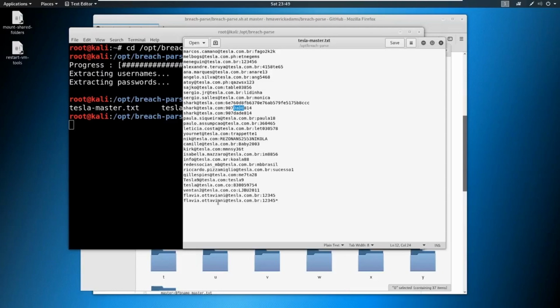So this is something that's interesting. This user down here, 12345, probably not going to get in with that on a company like Tesla, but you never know. But this is what we would do. We would take the usernames and we would throw these passwords at it, and that's called credential stuffing. And then we would take these usernames and all the known usernames, and we would spray passwords at them, like fall 2019, like we talked about in the last video. That's password spraying. So this is an important and very critical part of information gathering, is gathering these usernames and these credentials. Right off the bat, you want to identify those with your targets.